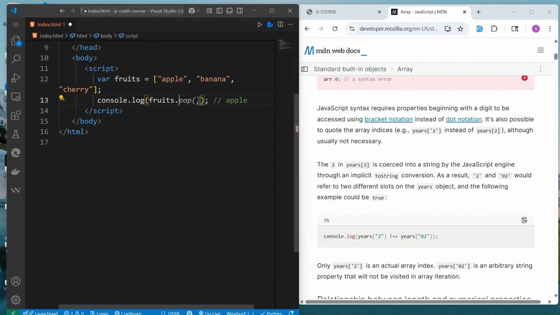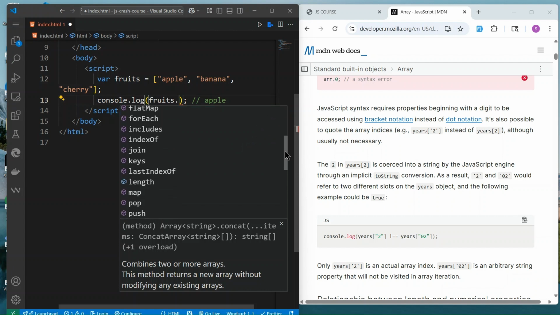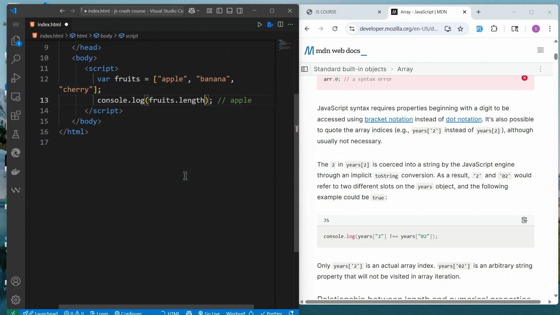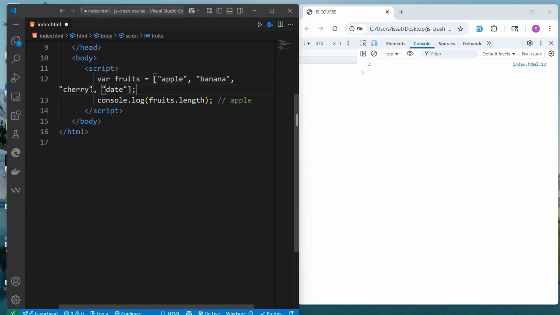If I do, for example, array, you see all of these methods here. These are built-in methods you can use. For example, length to see the number of items. If I do length, this will show me how many items are in there. If I reload, you see 3. If I add more, a date, and save that, if you reload, now we get 4. Okay, so this is it.